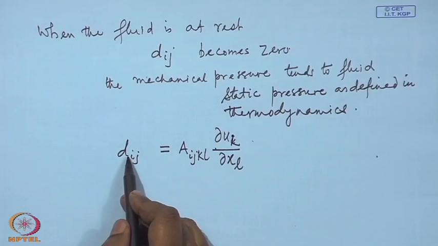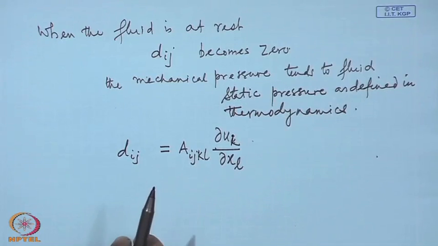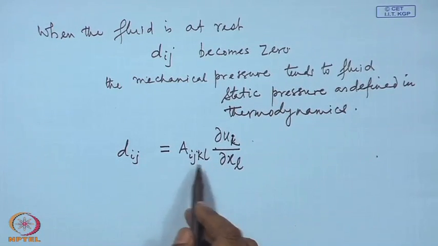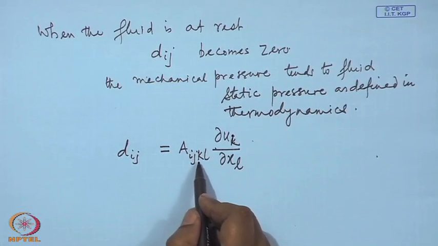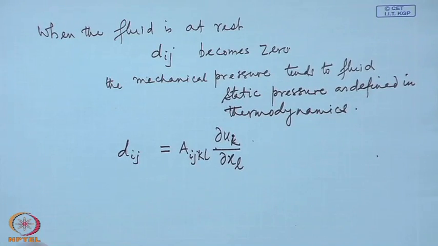So, d_ij is still symmetric, and since d_ij is symmetric, this A_ijkl must be symmetric in i j. A_ijkl has 4 indices i j k l. What we can say is that it will be symmetric with respect to the indices i and j. No, we can't say anything about k and l.